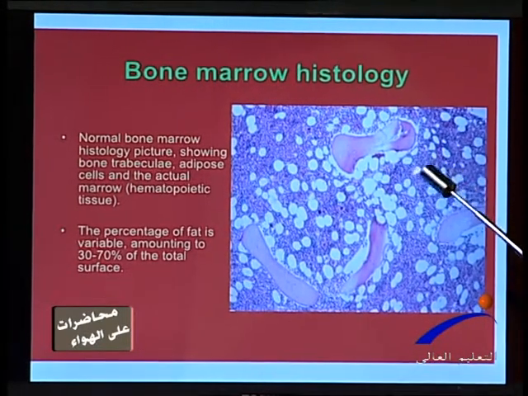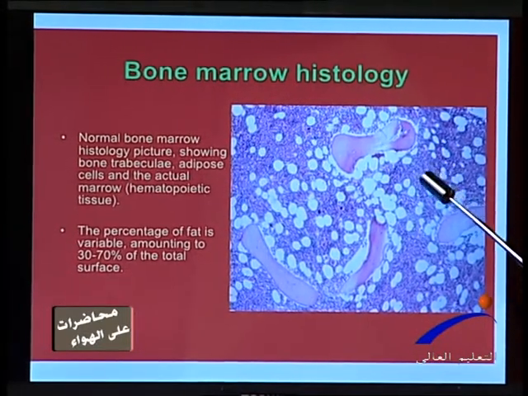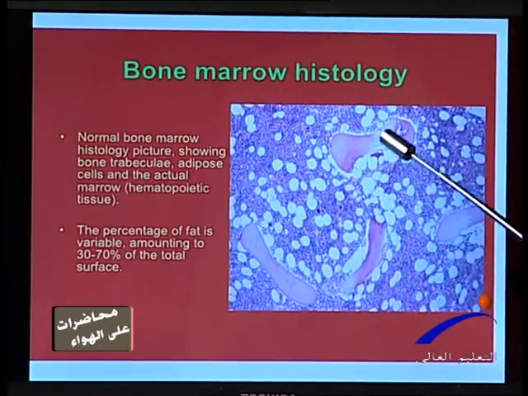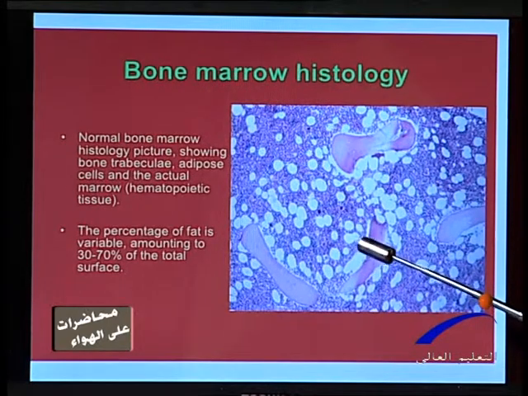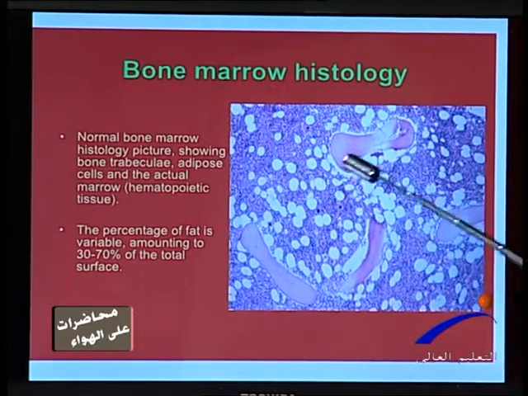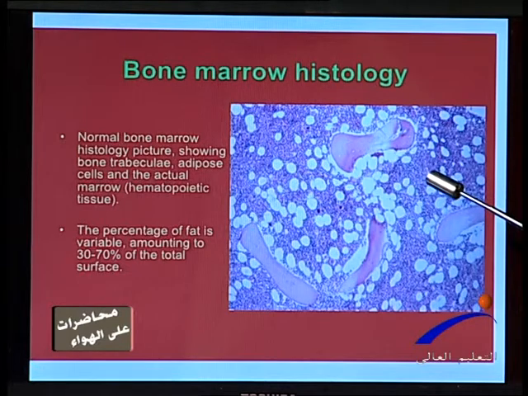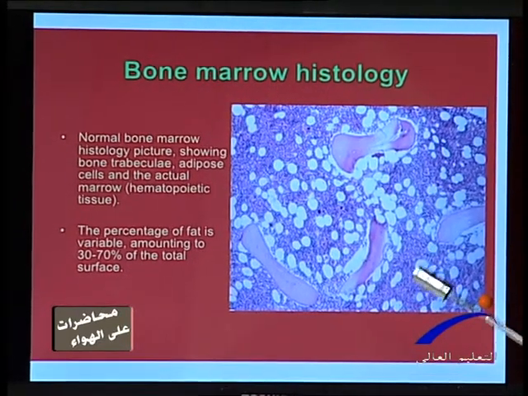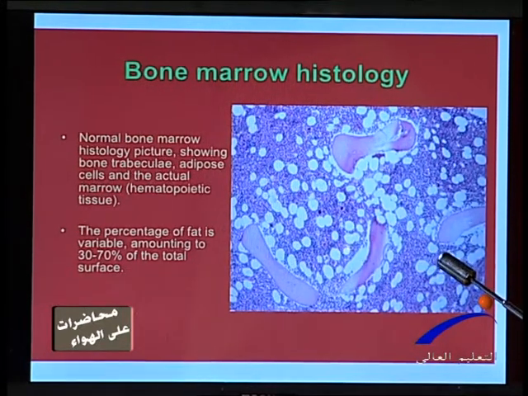This picture shows bone marrow. The bone marrow is formed of bone trabeculae and fat cells, and all of these are hematopoietic cells. The amount of fat cells in relation to hematopoietic cells is different and varies according to age.